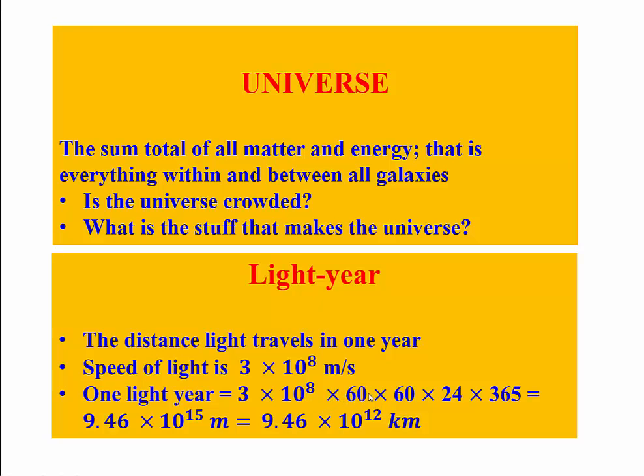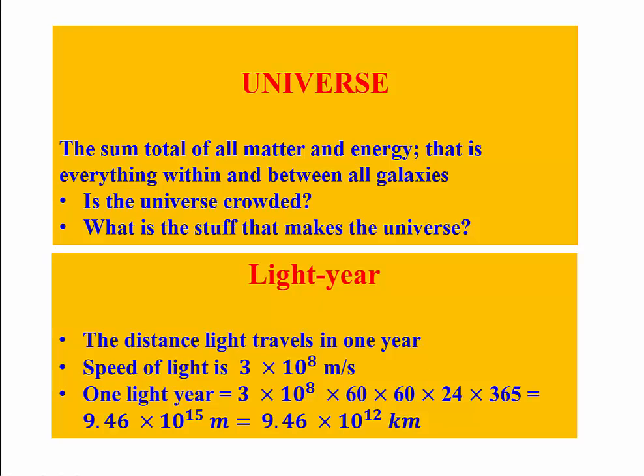Multiply that by 60 times 60 times 24 times 365. That's the number of seconds in a year. That gives you 9.46 times 10 to the power of 15 meters, which is the same as 9.46 times 10 to the power of 12 kilometers. Now, this is actually 9.46 trillion kilometers. That is the distance light will travel in 1 year.